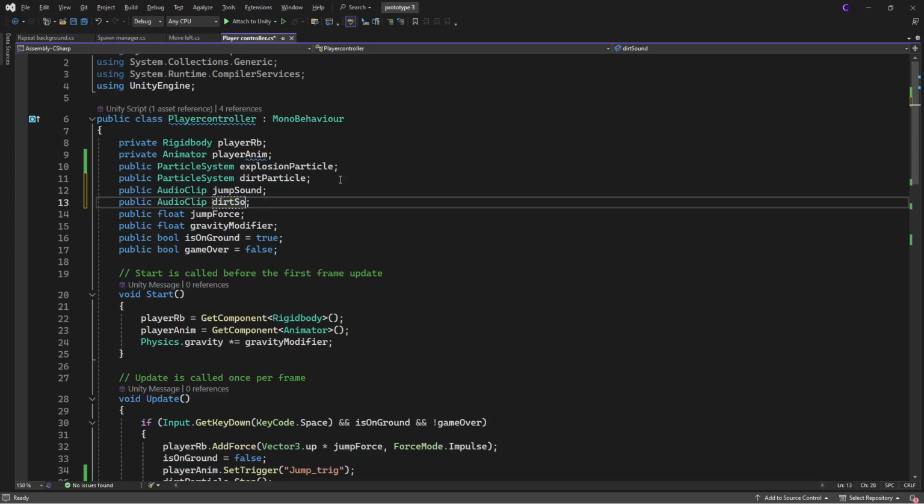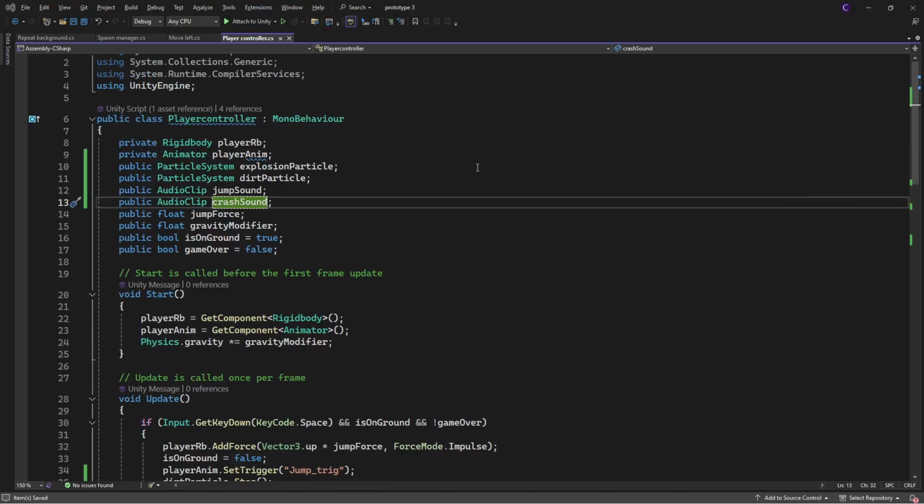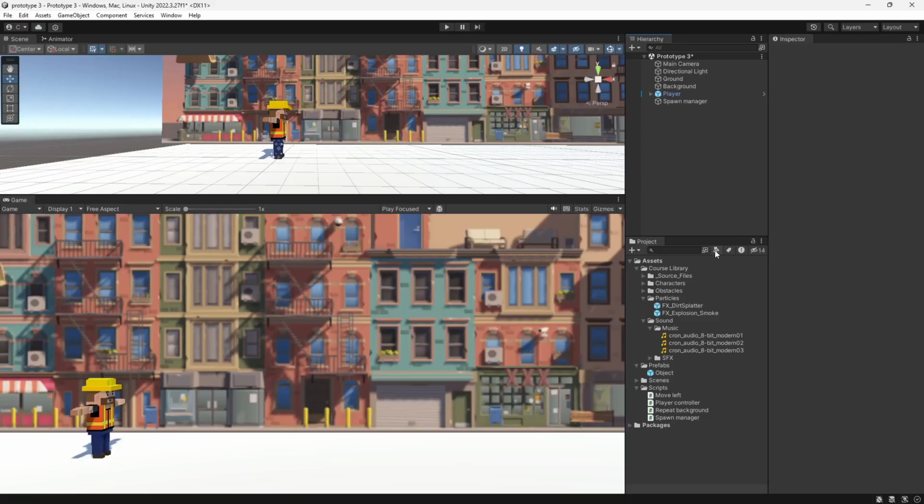Not dirt sound, but it completed everything, so I'm just going to use it. Was it crash? That's not how you spell crash. Crash sound. I know how to spell. And that's it for those. That's not it for what we're doing. I was just saying that's it for that.